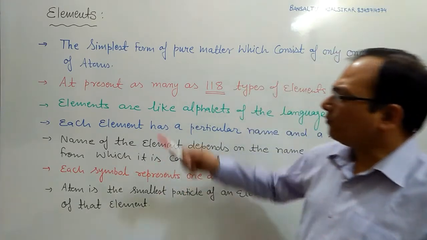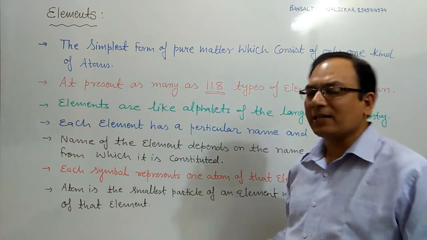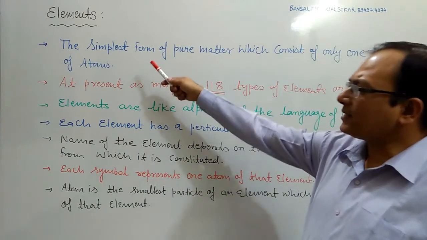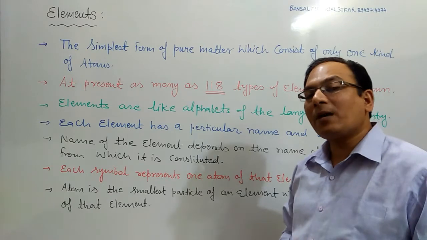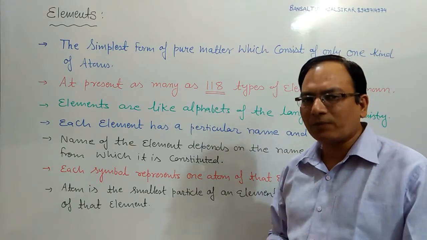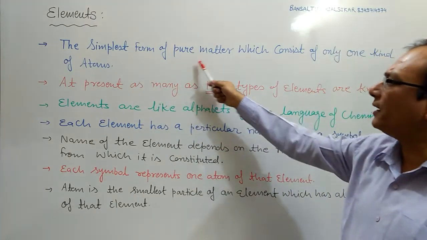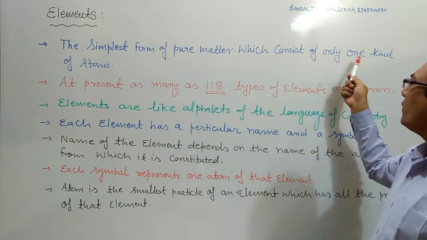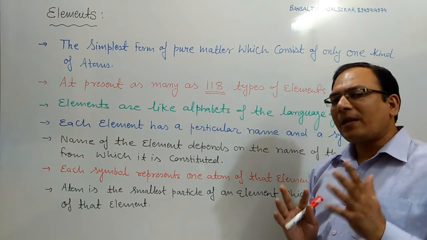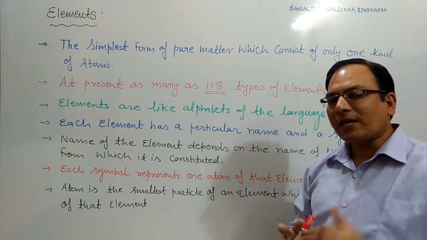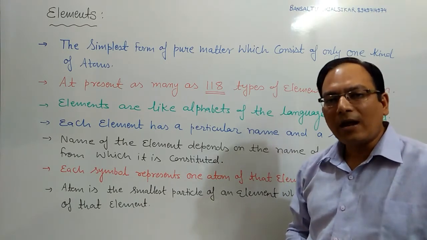Students, we will first understand some points regarding the elements. The first point is the definition of the elements. Students, elements means the basic form of the matter, the simplest form of the matter. It is defined as the simplest form of the pure matter which consists of only one kind of atoms. So an element is the simplest or the basic form of the matter which cannot be further simplified because it consists of only one kind of atom.